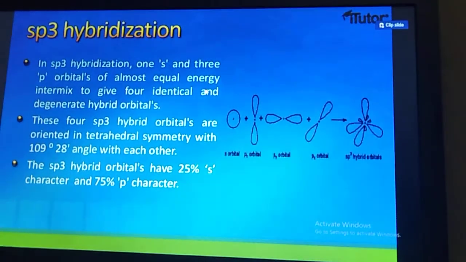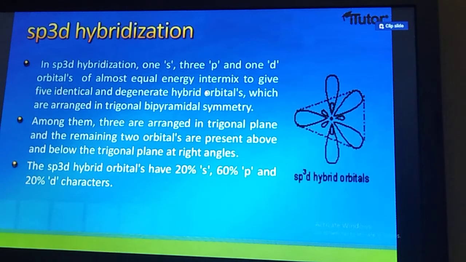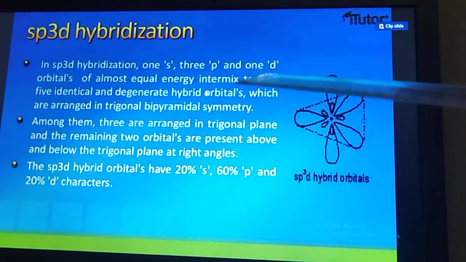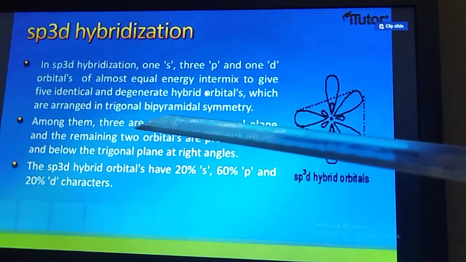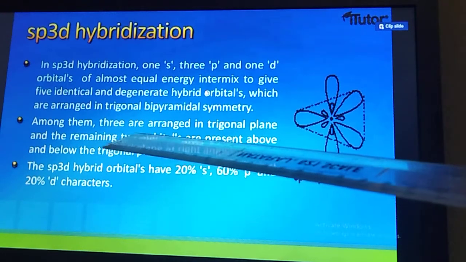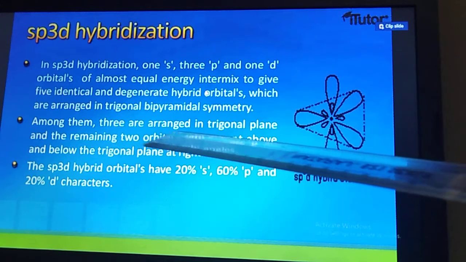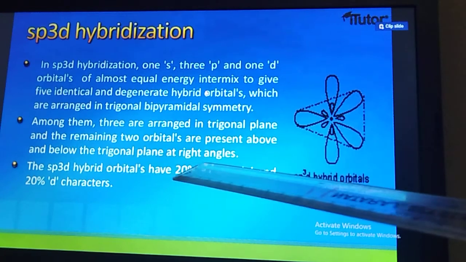Now let us move to another hybridization, student. What is the other hybridization? sp3d hybridization, student. In the sp3d hybridization, the 1s, 3p and 1d orbitals will hybridize. In sp3d hybridization, 1s, 3p and 1d orbitals of almost equal energy intermix to give 5 identical degenerate orbitals, which are arranged in trigonal bipyramidal geometry. Among them, 3 are arranged in the trigonal plane and the remaining 2 orbitals are present above and below the trigonal plane at right angle.